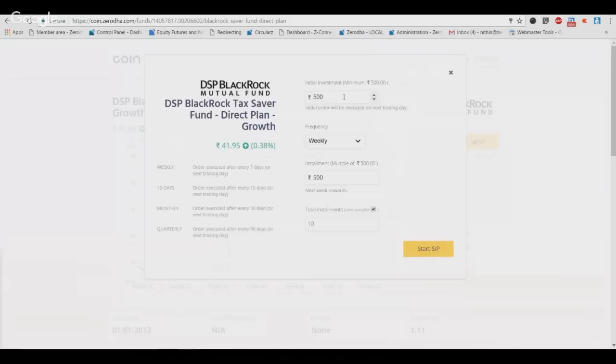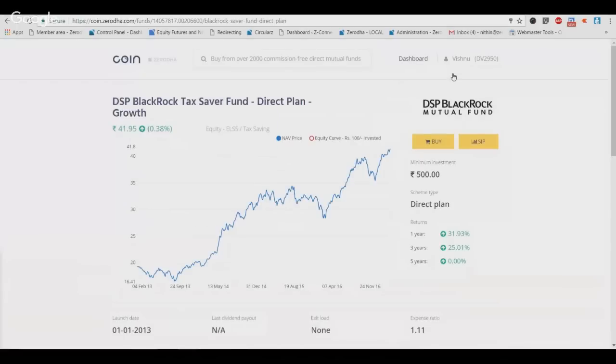So all it takes is come here, enter the amount. We give you a frequency as well, right? So usually the traditional SIP doesn't give you this, right? You can have the total as a multiple of the installment. So this is your initial starting installment. This is how much as a multiple you want to add every month, and this is the total number of installments. You can keep this as until cancelled. If you keep it as until cancelled, for as long as you want, it'll keep getting bought as SIP. But otherwise, if you don't want it until cancelled, you can always mention the number of installments you want, right? And click on start SIP, and that's it. As simple as it is, right?